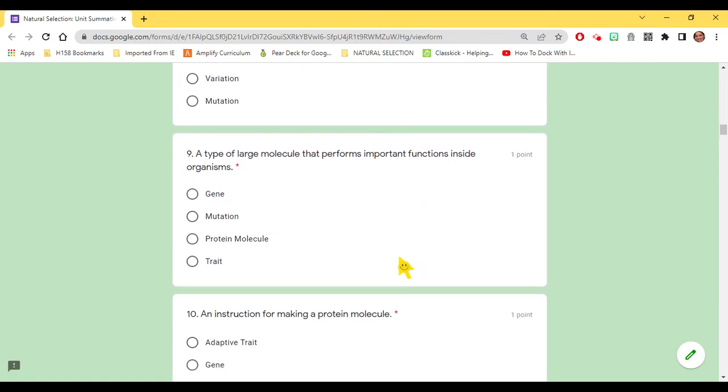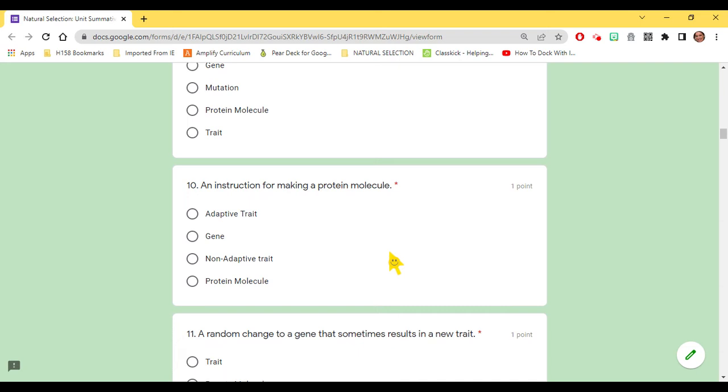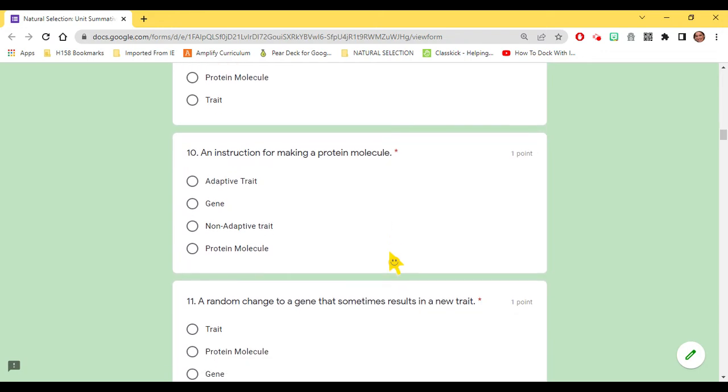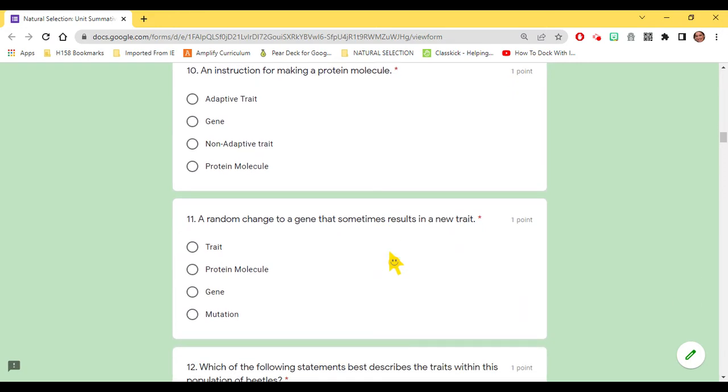9. A type of large molecule that performs important functions inside organisms. Gene, mutation, protein molecule, trait. 10. An instruction for making a protein molecule. Adaptive trait, gene, non-adaptive trait, protein molecule. 11. A random change to a gene that sometimes results in a new trait. Protein molecule, gene, mutation.